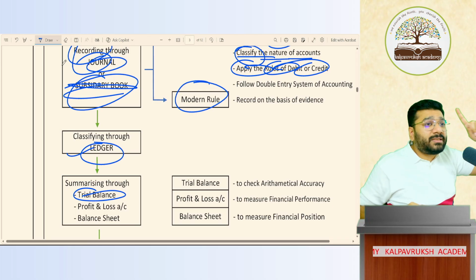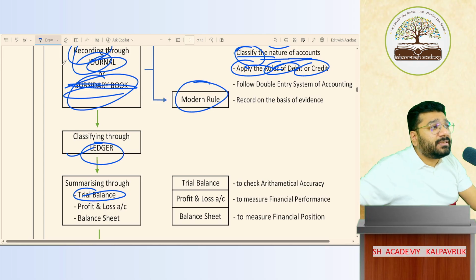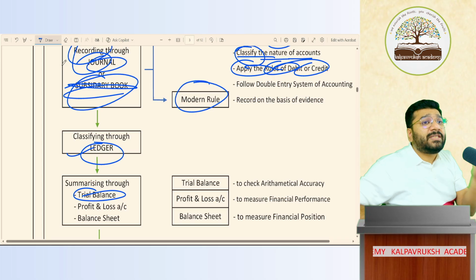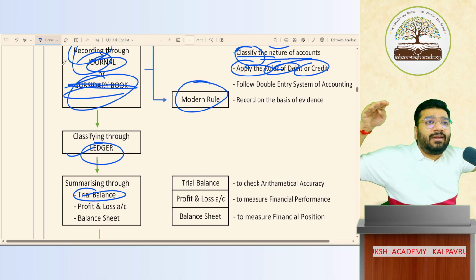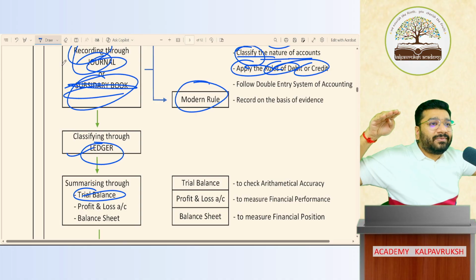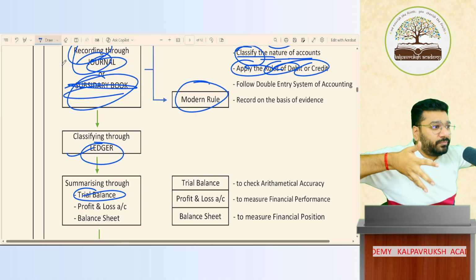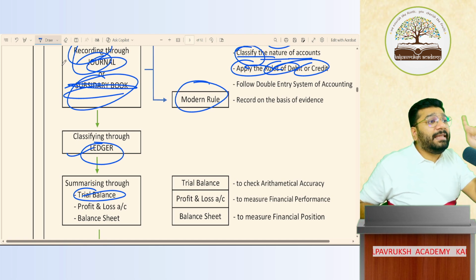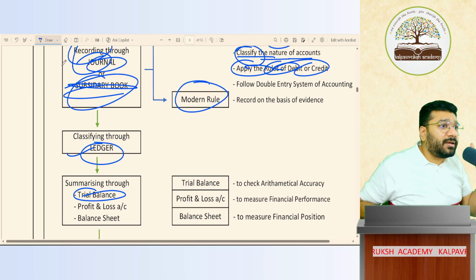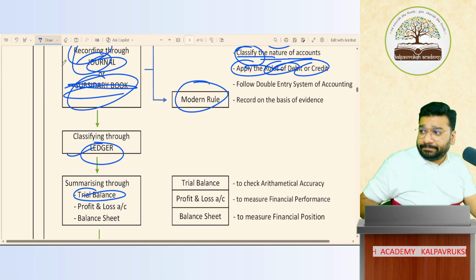And if in these 10 classes you're not thorough, it's my open challenge, the entire 11th you will struggle, including 12th. So the next 10 to 15 classes are very, very crucial, which will set a strong base for 11th and 12th also. Because in 12th standard, the first two volumes are fully journal, fully ledger. And the base of that is what I'm going to put now. Clear or not clear? So ensure that for the next 15 classes, you are not taking any leave. Please be present inside the class. Am I loud and clear?